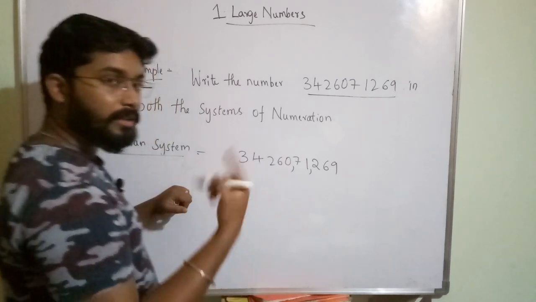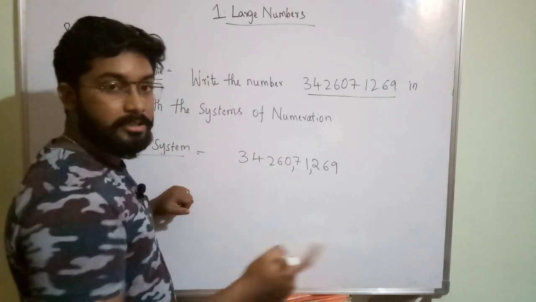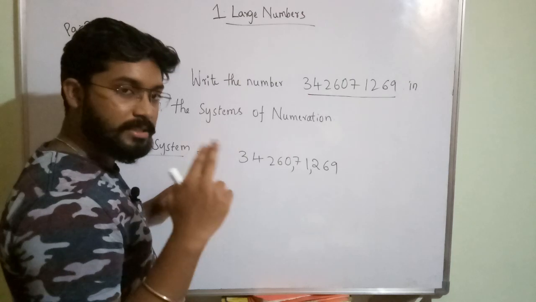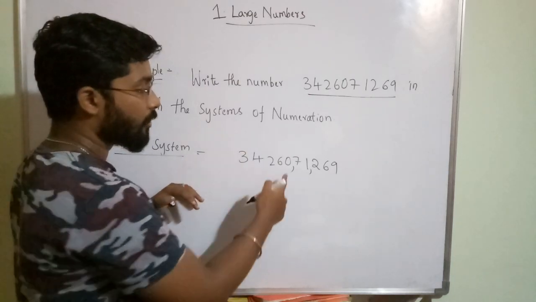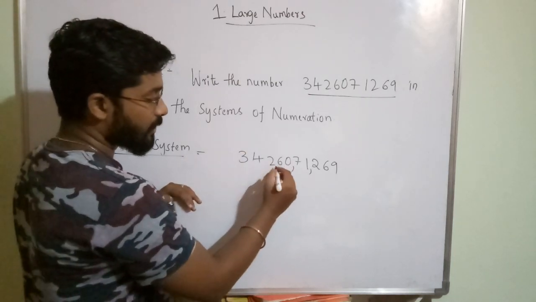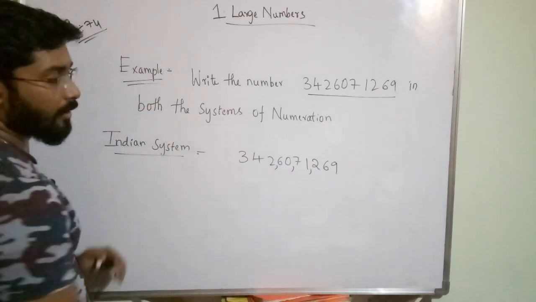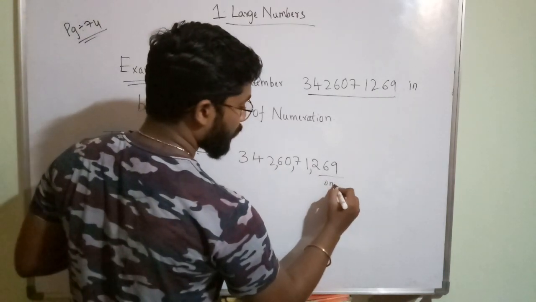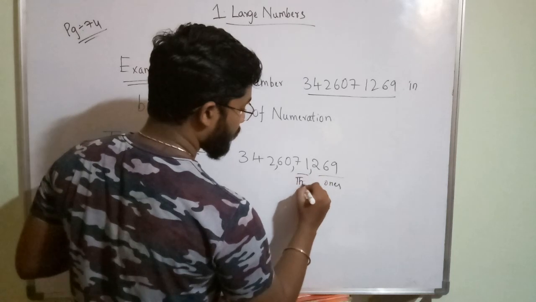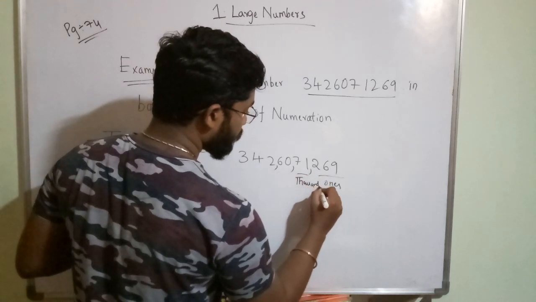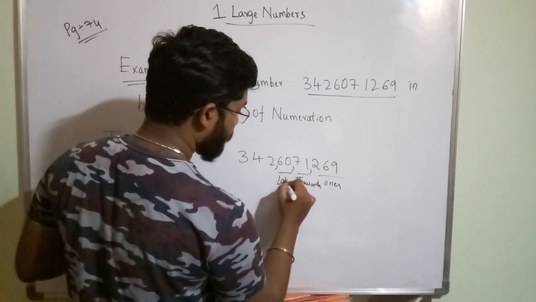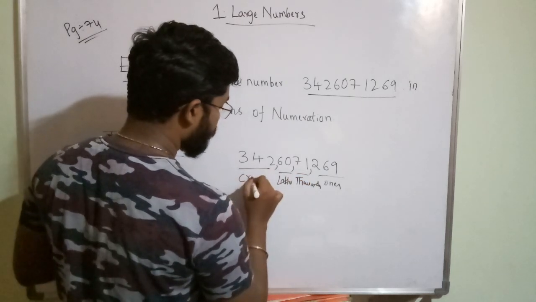Next, after thousands you will get lakhs. In lakhs also you will have only 2 places, lakhs, 10 lakhs. So after 0 and 6 I put one comma. Okay, this is the ones period, this is thousands, this is lakhs, and this is crores.